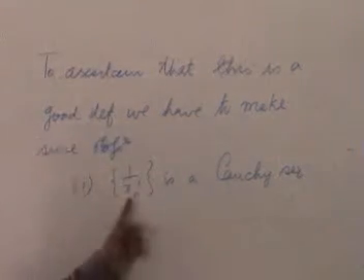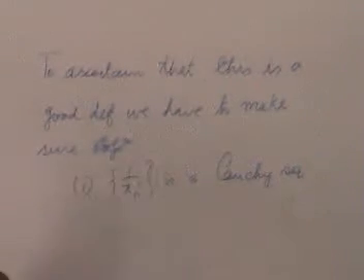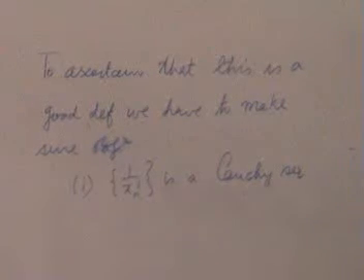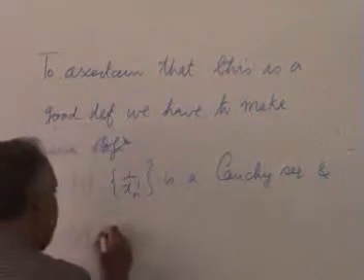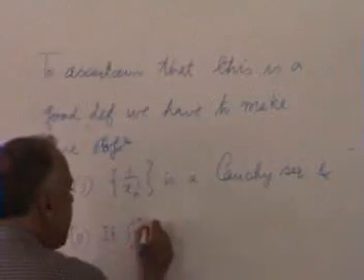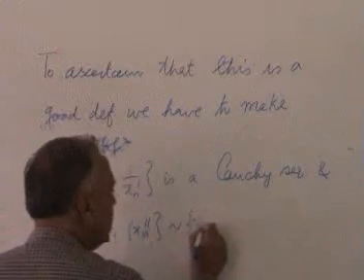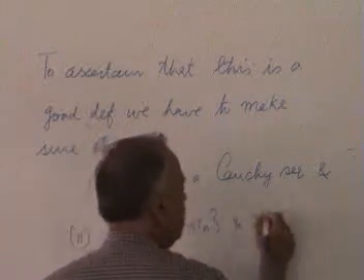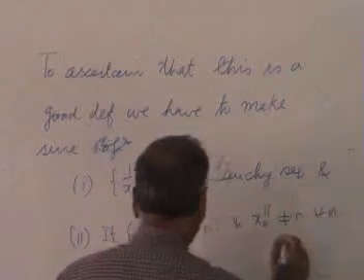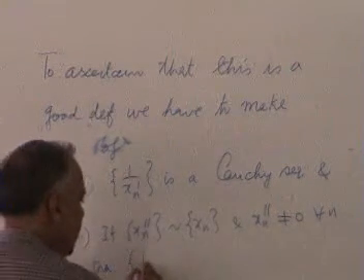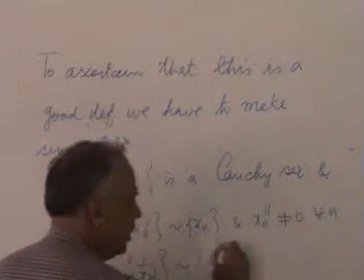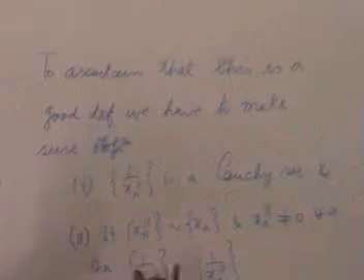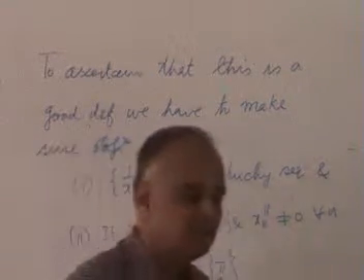Of course, all these are rational numbers because xn prime is a rational number, so 1 by xn prime will also be a rational number. 1 by xn prime is a Cauchy sequence of rational numbers. And 2, if xn double prime is equivalent to xn prime and xn double prime is not equal to 0 for every n, then 1 by xn double prime is equivalent to 1 by xn prime. And therefore the box generated by this will be the same as the box generated by this.